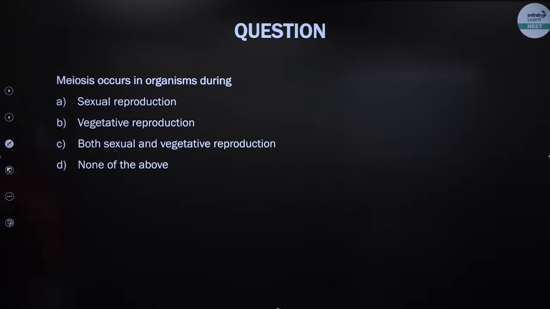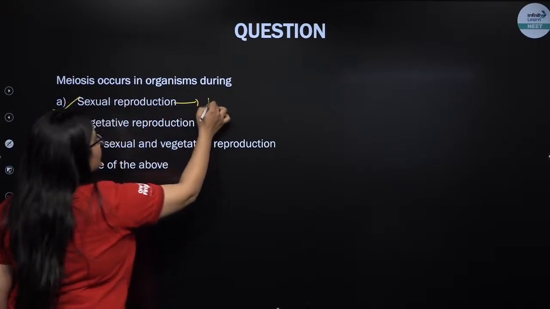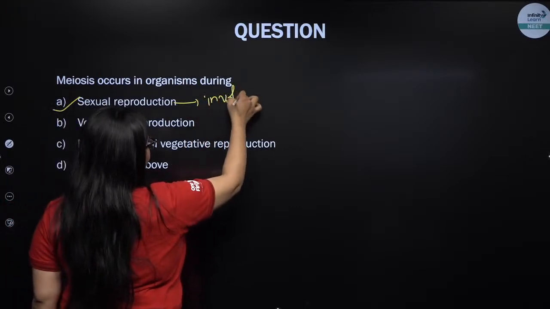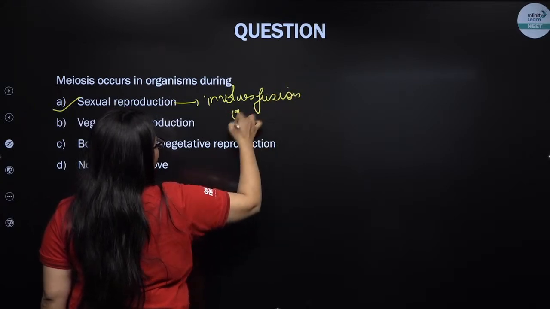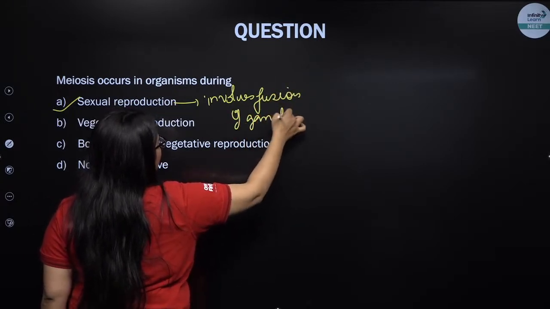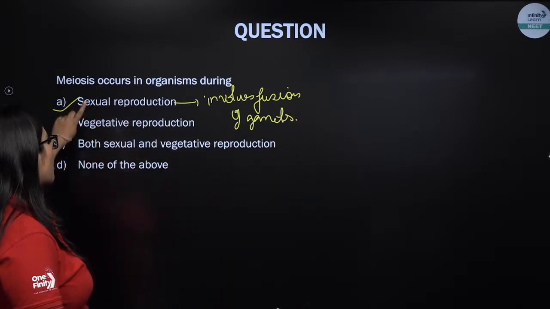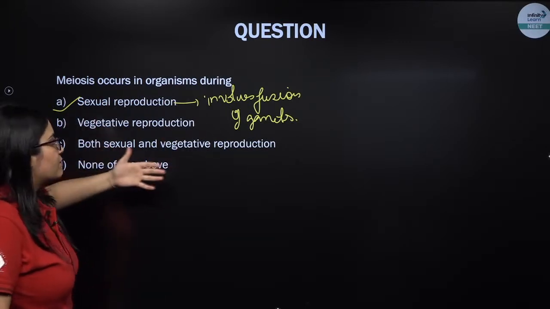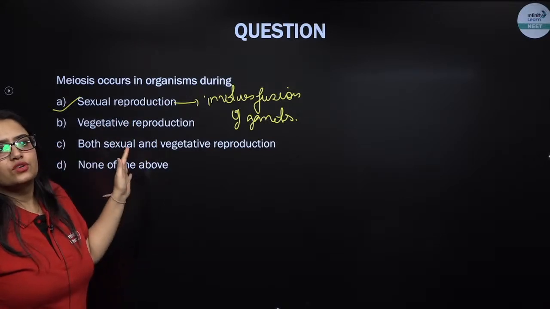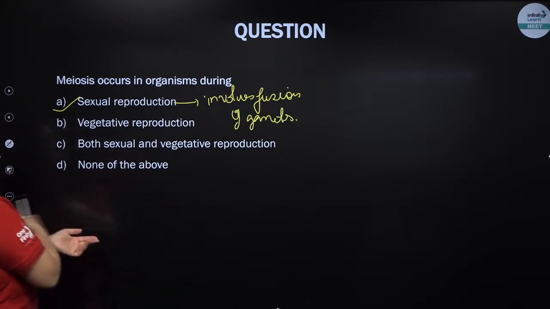Meiosis occurs in organisms during sexual reproduction, because sexual reproduction involves fusion of gametes, and gametes are produced through meiosis. Gametes are haploid. So it only happens in sexual reproduction, not in vegetative. In vegetative reproduction gametes do not participate. The progeny is not formed by the fusion of gametes.